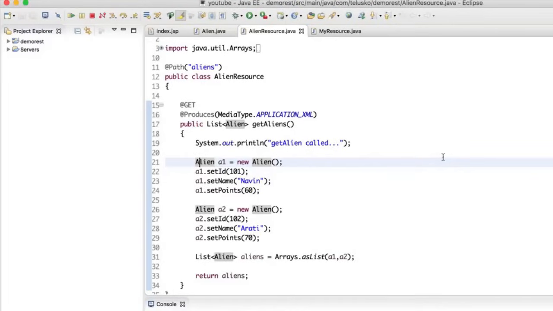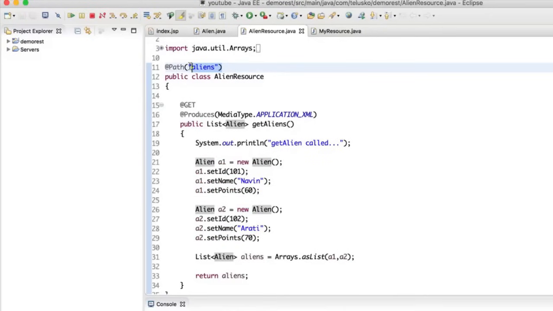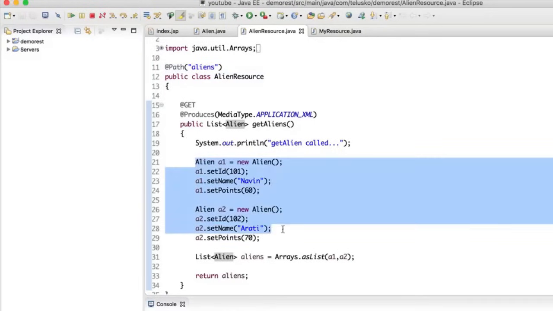In the last session, we have talked about resources. How do you fetch resources here, right? So we were returning the list of aliens, right? So we created these two aliens here. And the moment someone sends you a request for aliens, you will return a list of aliens where you will return these two aliens, right?